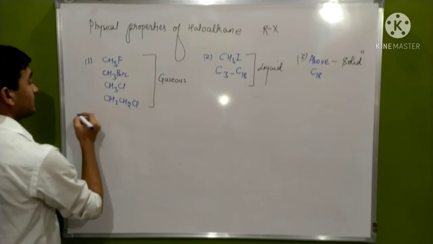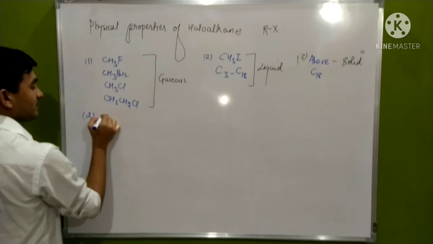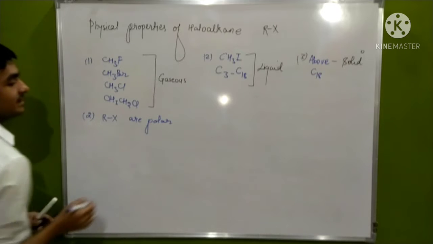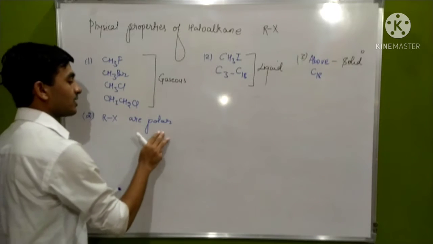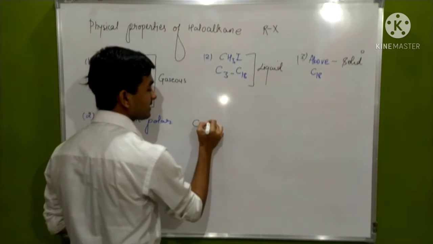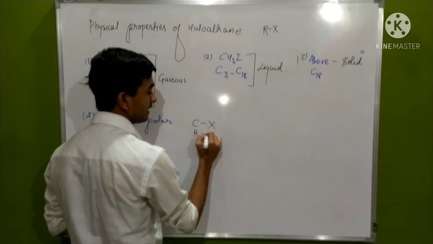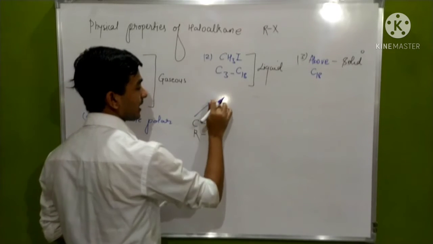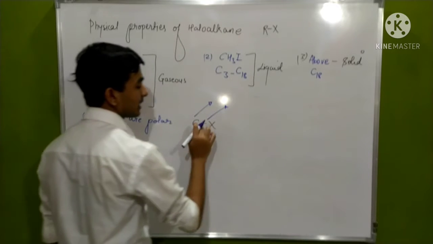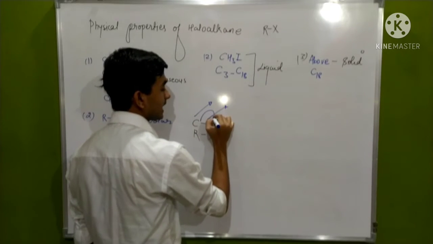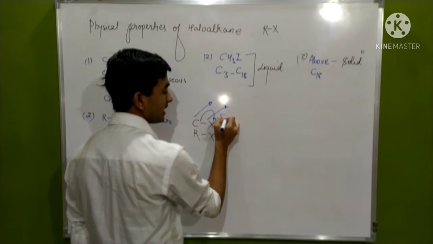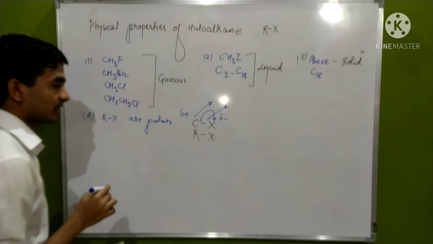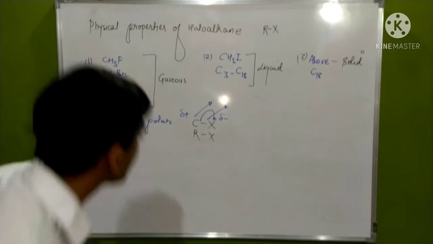Some more properties are like that. Second, RX, means haloalkanes are polar. Polar means that there is generation of charge over the compound. We take the C-X bond where C is from R and X is halogen. Generally the carbon is less electronegative and halogen is more electronegative. It is capable of taking the shared pair of electrons towards itself partially. That's why it acquires a negative charge, and the carbon partially donates, so it acquires a positive charge. The generation of charge works like this.